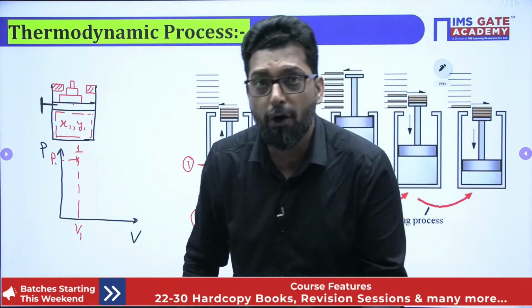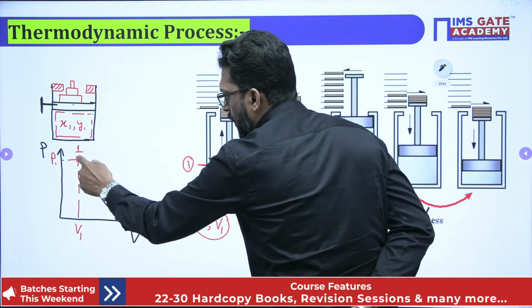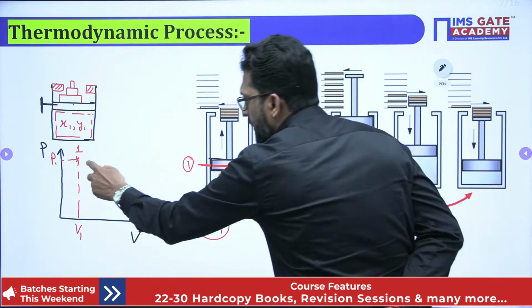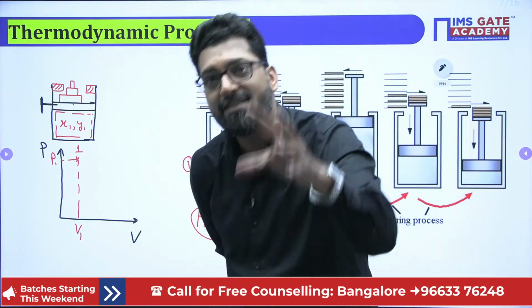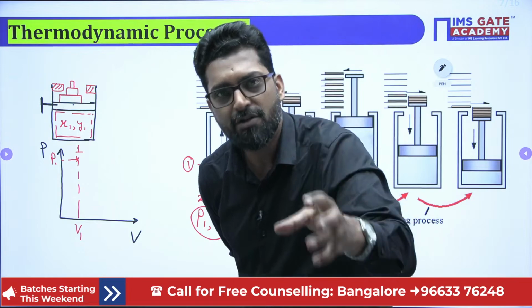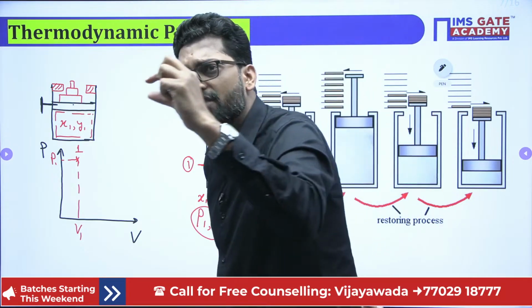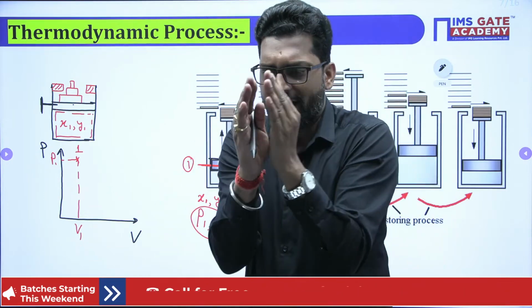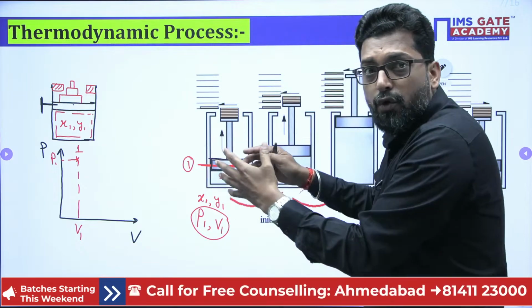It must have a locus. So when we are drawing from initial point 1 to a final point, there must be a locus. So the system must be in static equilibrium at very small, infinitesimal changes. Why? Because we don't want it to lose energy.